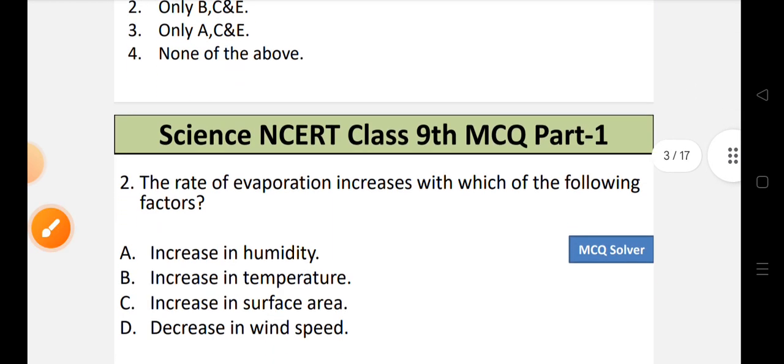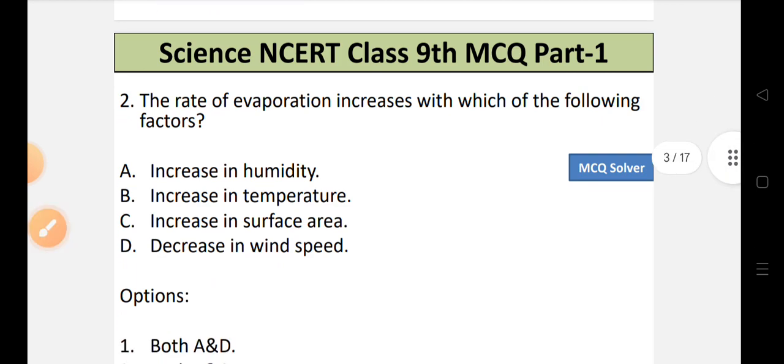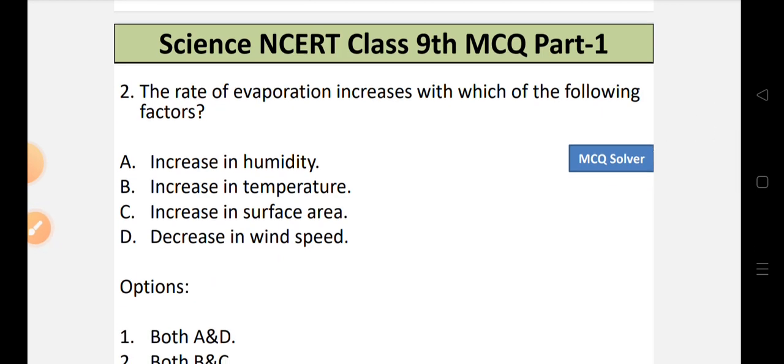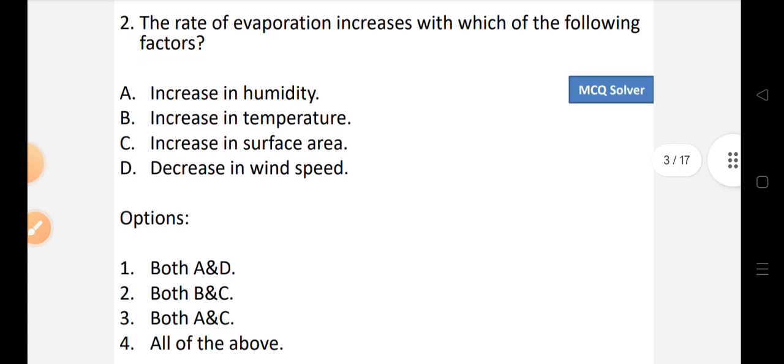Now let's move to question number 2. The rate of evaporation increases with which of the following factors? Let's look into the details. A, increase in humidity. B, increase in temperature. C, increase in surface area. Or D, decrease in wind speed. Let's look into the options.